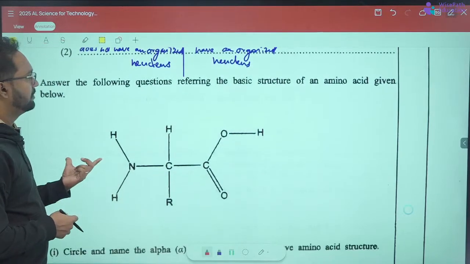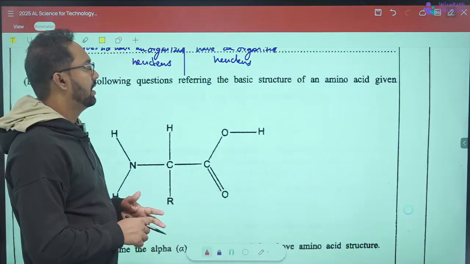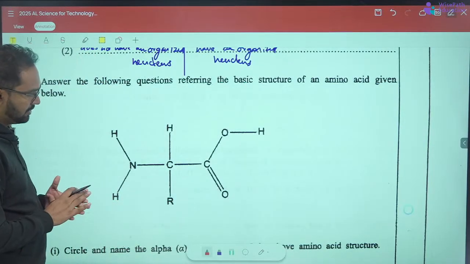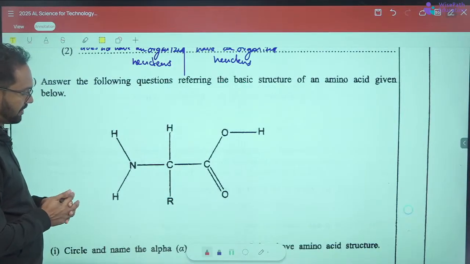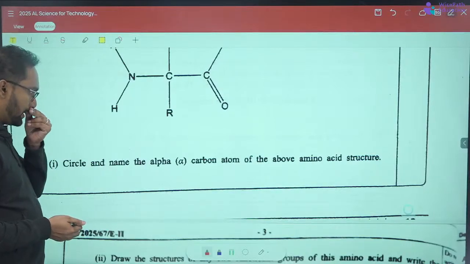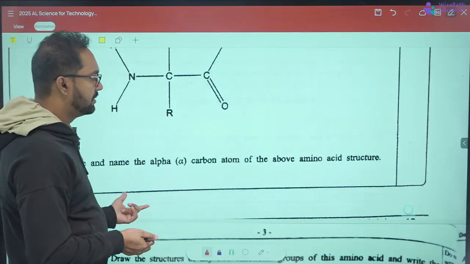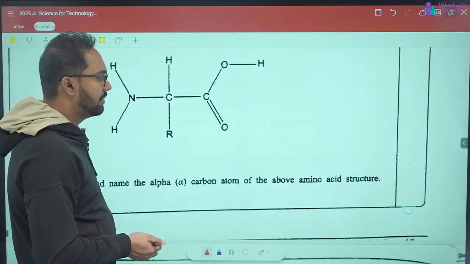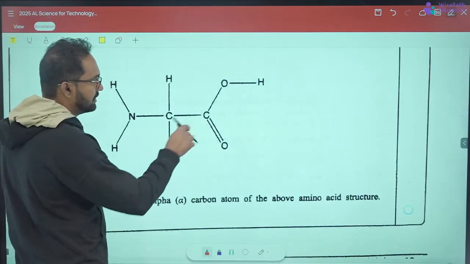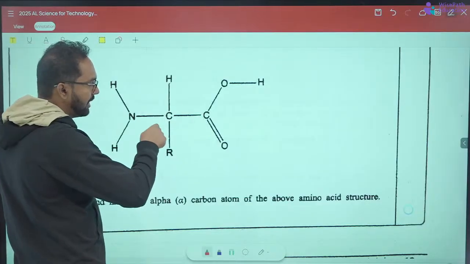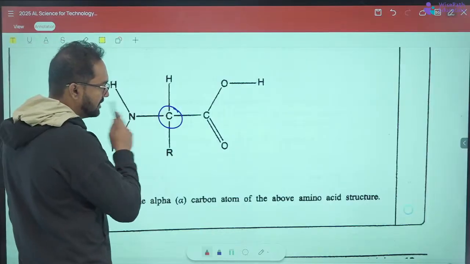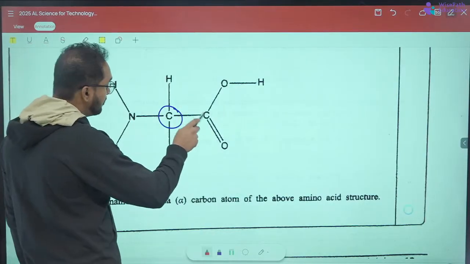So B, answer the following question referring to the basic structure of an amino acid given. So this is the basic structure of an amino acid, right? Circle and name the alpha carbon atom in the amino acid structure. As we discussed earlier, this is the carbonyl carbon, and the carbon next to the carbonyl carbon is the alpha carbon. So this is the alpha carbon, right?